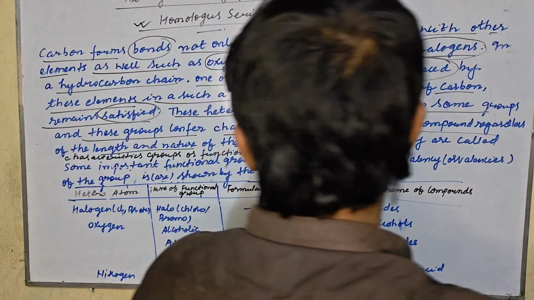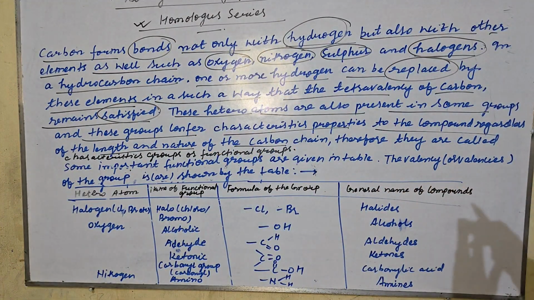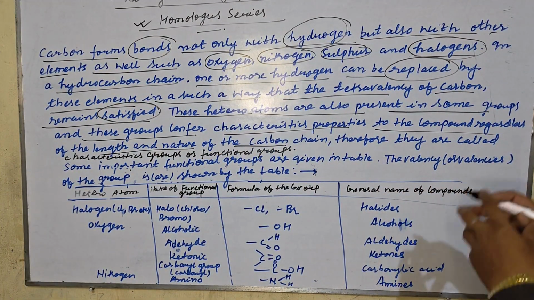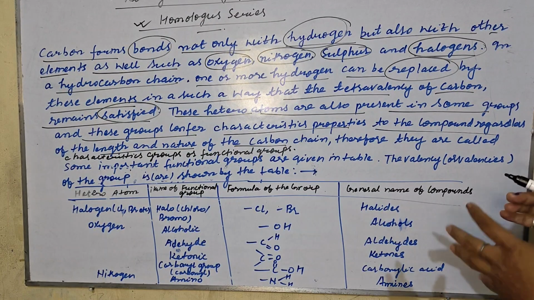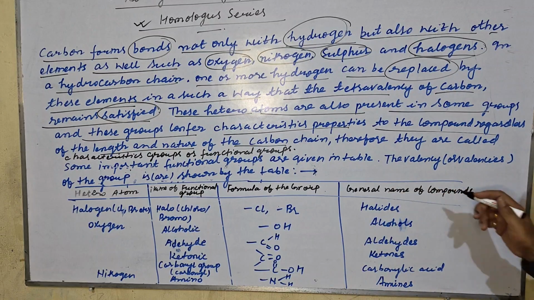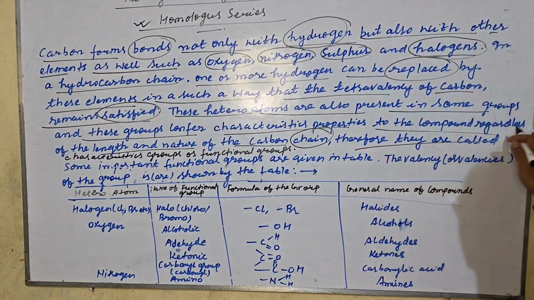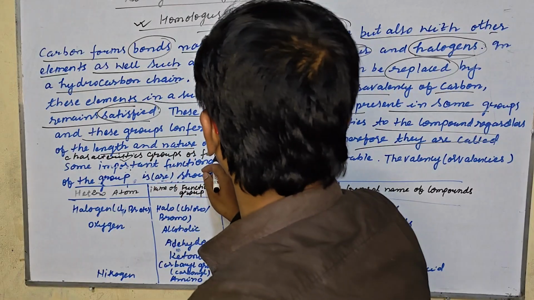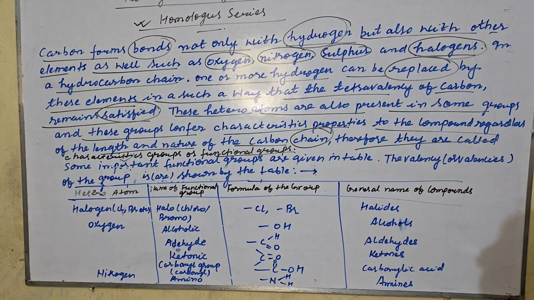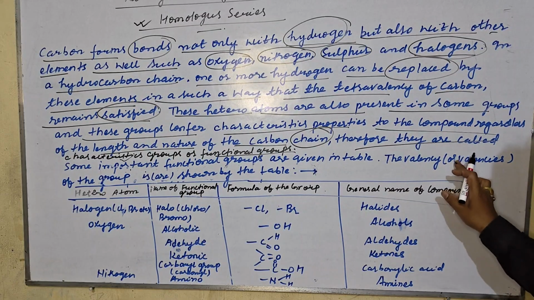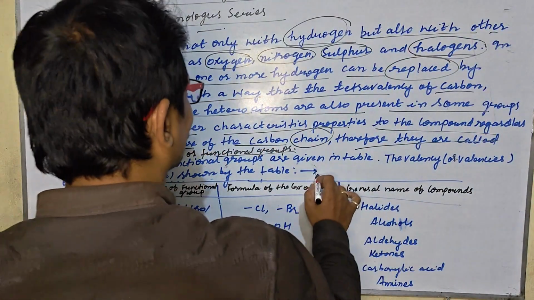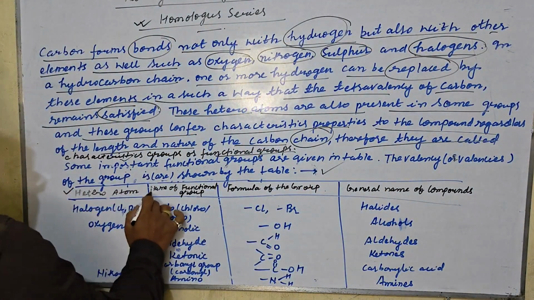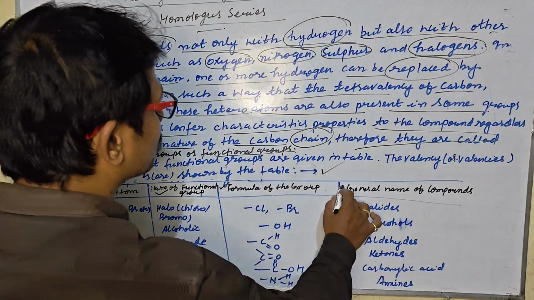These heteroatoms like oxygen, nitrogen, sulfur and halogen confer the characteristic properties on the carbon compound regardless of the length and nature of the carbon chain. Therefore, they are called characteristic groups or functional groups. Some important functional groups are given in the table below. The valency or valencies of the group are shown in the table. So this is the heteroatom, name of functional group, formula of the group and the general name.